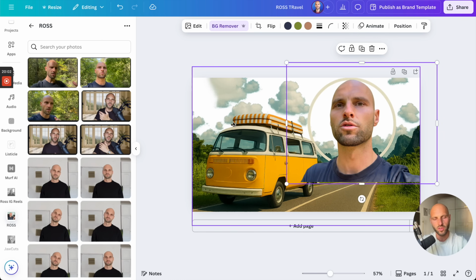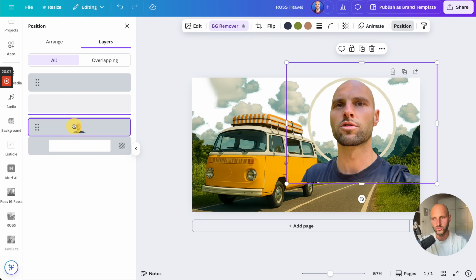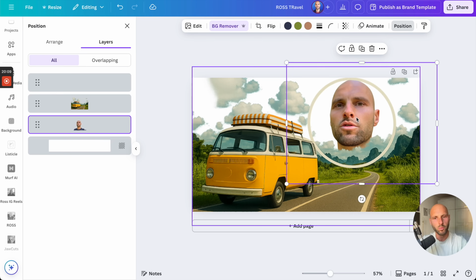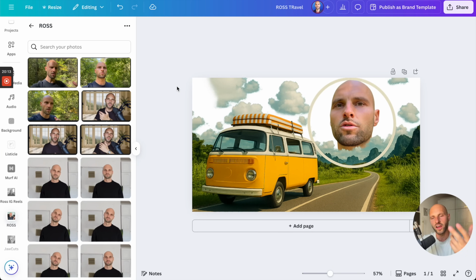As you can see, this is a PNG image. So I'm gonna hit position, layers, and this is me. I'm gonna drag myself behind, and boom, check this out. I'm now in the bubble. So final thing, what I'm gonna do, or actually I have two more things to do.